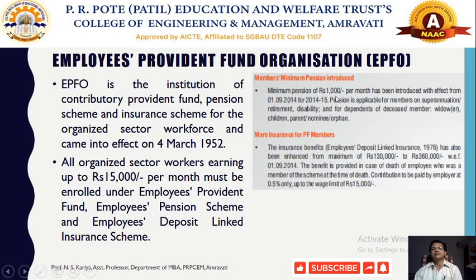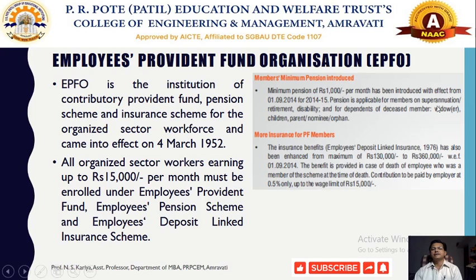A minimum pension of rupees 1,000 per month has been introduced with effect from 1st September 2014.